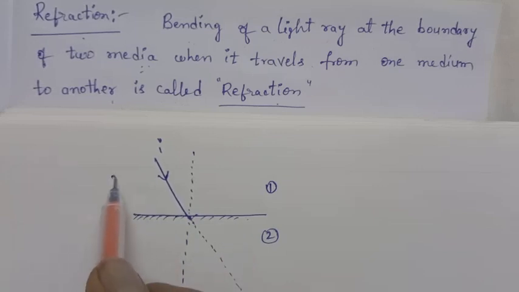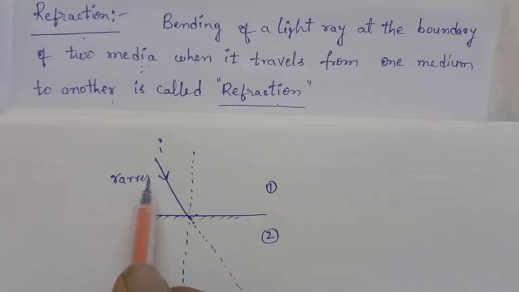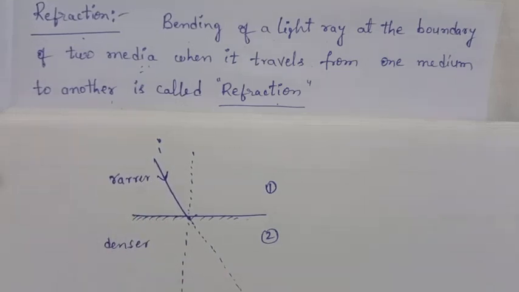Suppose it is moving from a rarer medium to a denser medium. If it is moving from rarer medium to denser medium, it bends towards the normal.